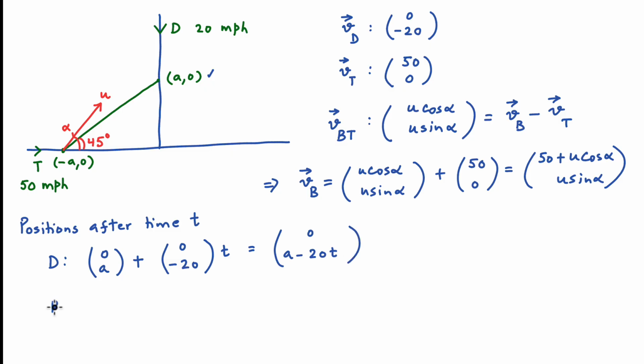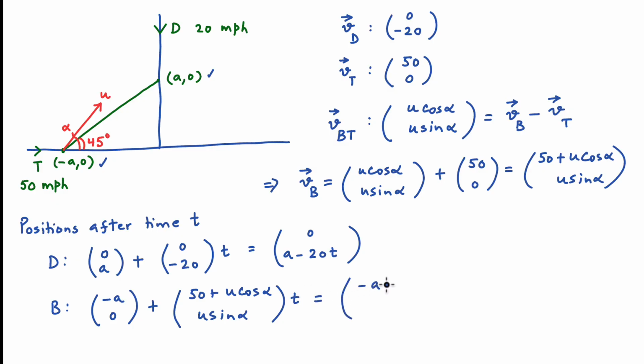Similarly, the position of the arrow after time t is equal to the starting position (-a, 0) plus the arrow's absolute or actual velocity vector calculated above, which is 50 plus u cos alpha in the x direction and u sin alpha in the y direction, multiplied by t. And this comes to minus a plus 50t plus ut cos alpha in the x direction and u sin alpha times t in the y direction.